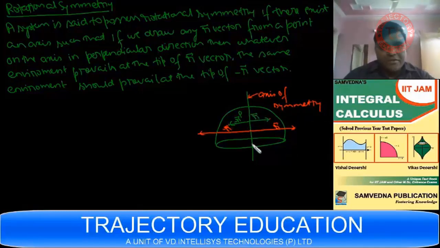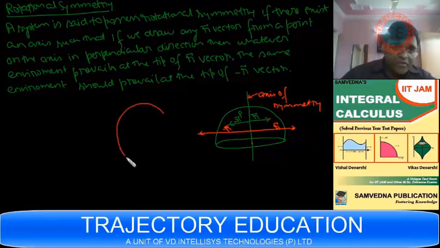So you can see that the hemisphere does not have inversion symmetry, because if I choose any point, there doesn't exist any point from where I draw any r vector, whatever environment prevails at the tip of the r vector, the same environment will prevail at the tip of the minus r vector. There doesn't exist such a point. So the hemisphere does not possess inversion symmetry, but it possesses rotational symmetry.